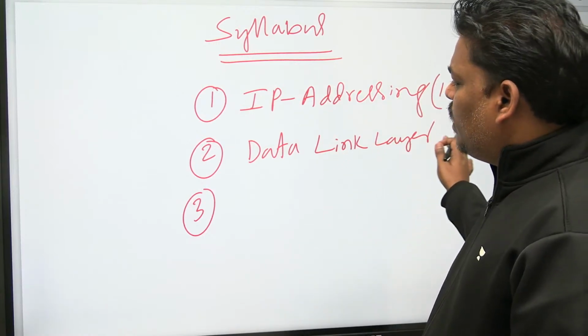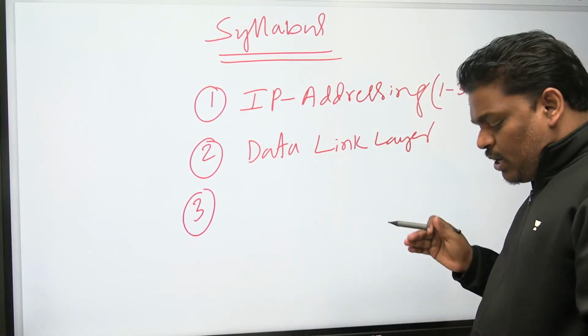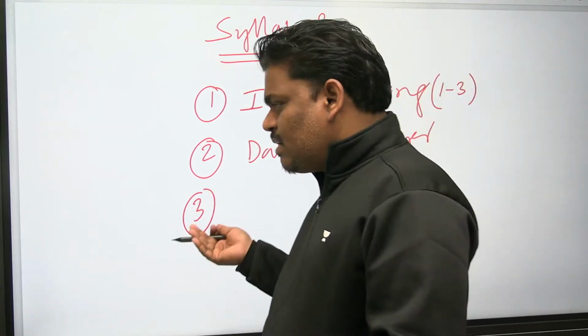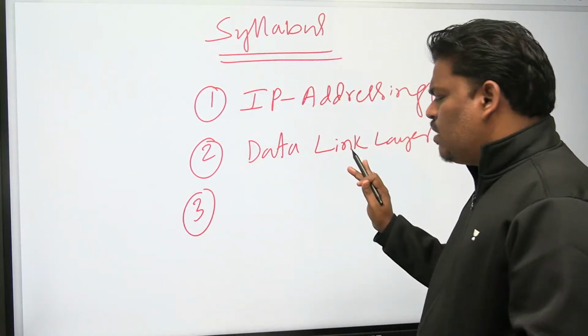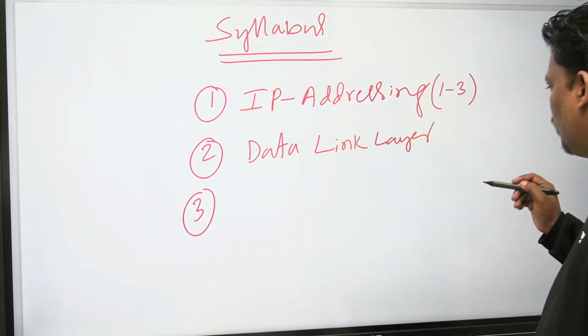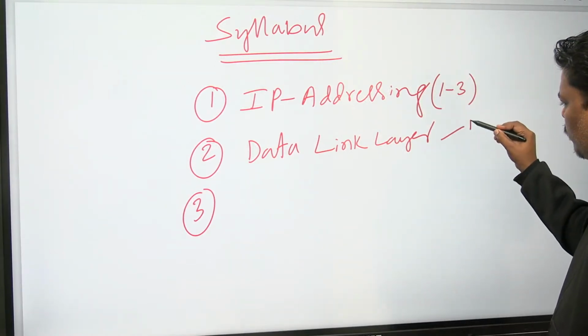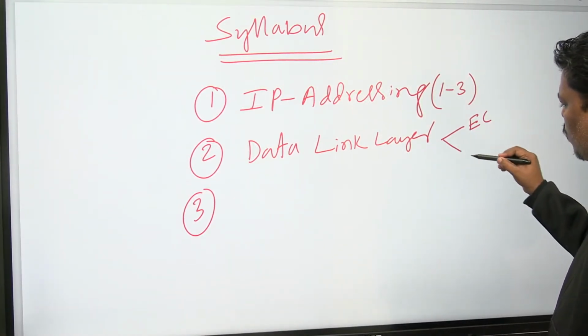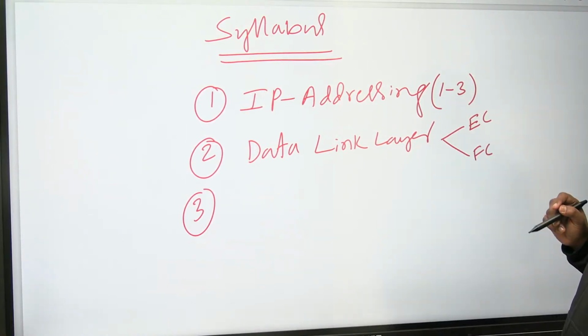And one more thing is going to be error control techniques: CRC, checksum. So error control and flow control are both very important in the data link layer. In flow control, you will see the sliding window protocol, which is stop and wait, go back N and selective repeat. In error control, CRC, and one more thing is checksum also.